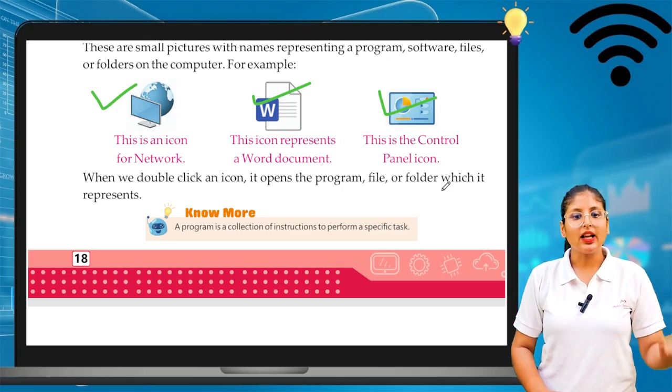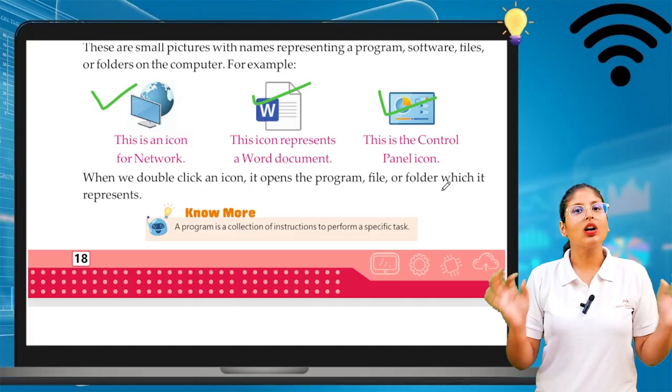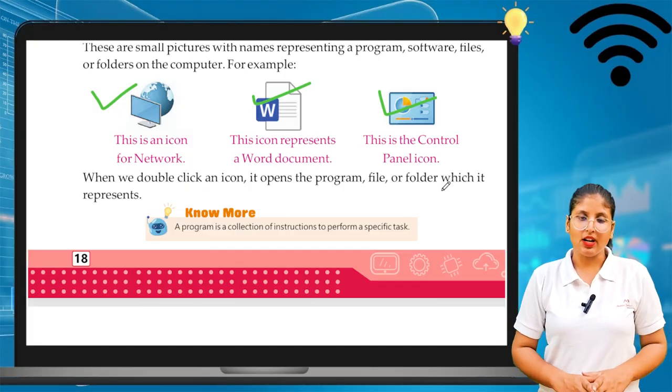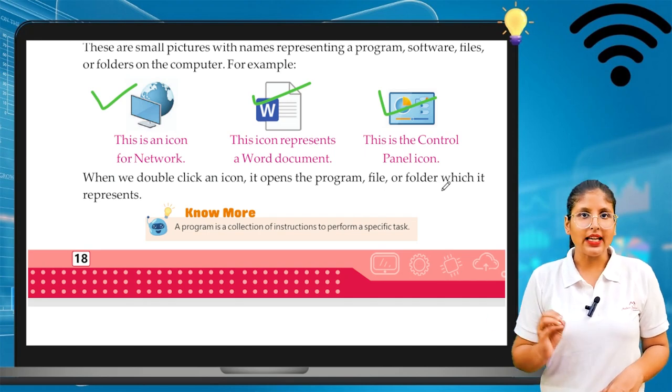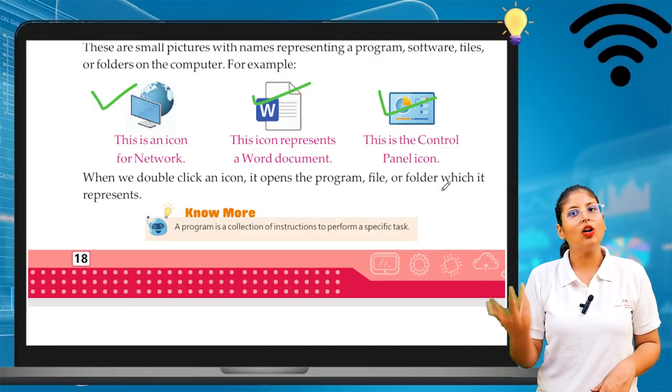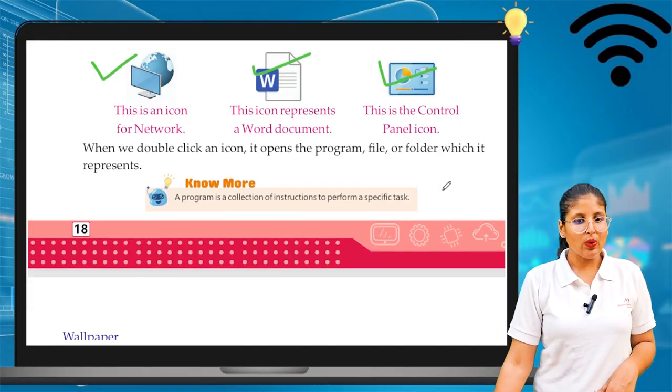When we double click an icon, it opens the program, file or folder which it represents. So when you click on the icons, then that folder or that app or that software automatically opens. We will see all these things.